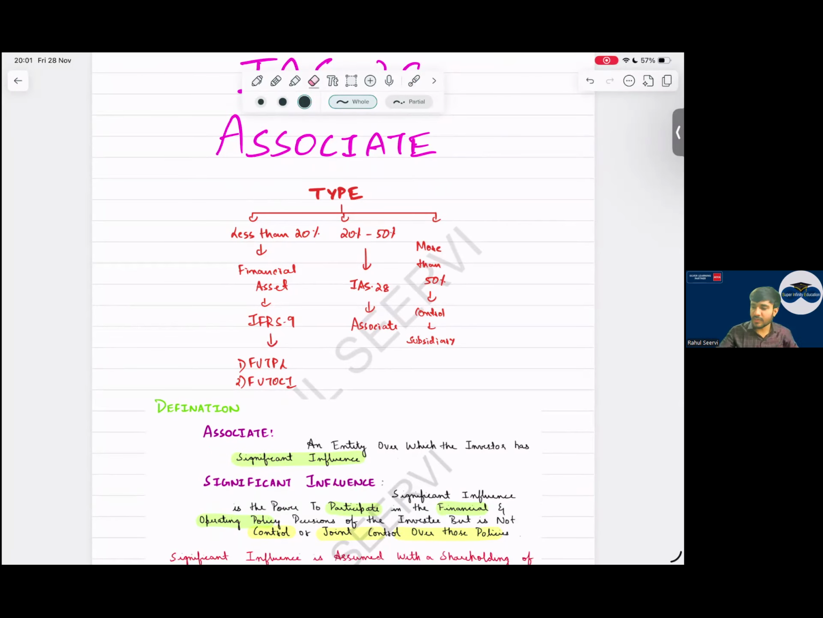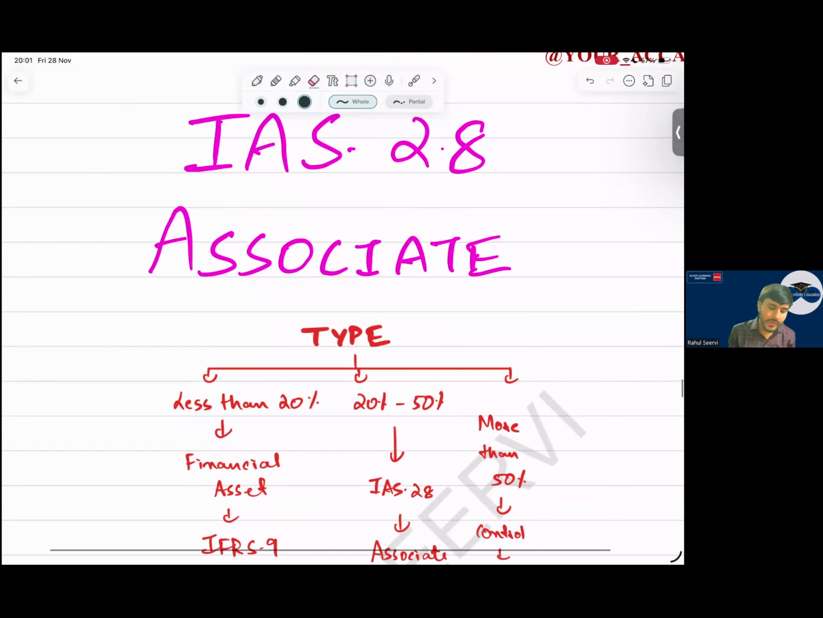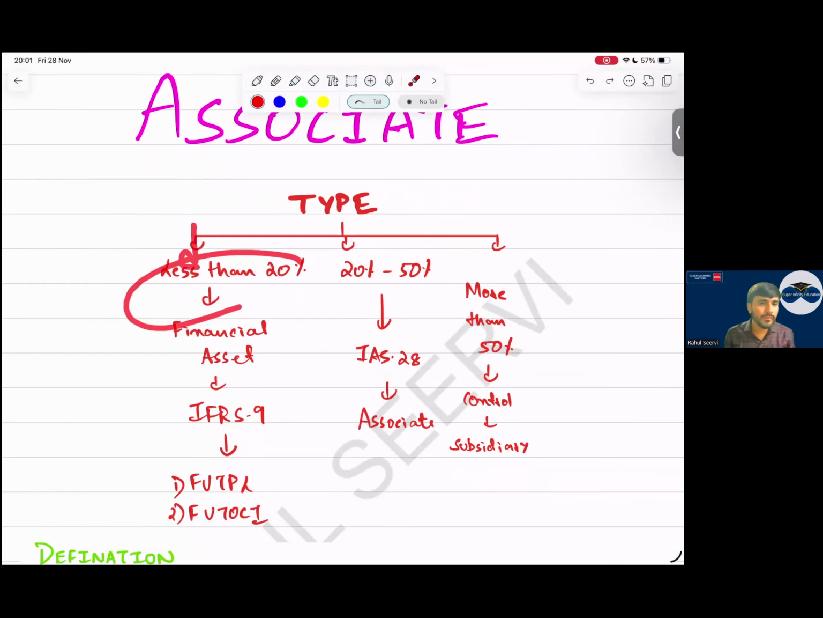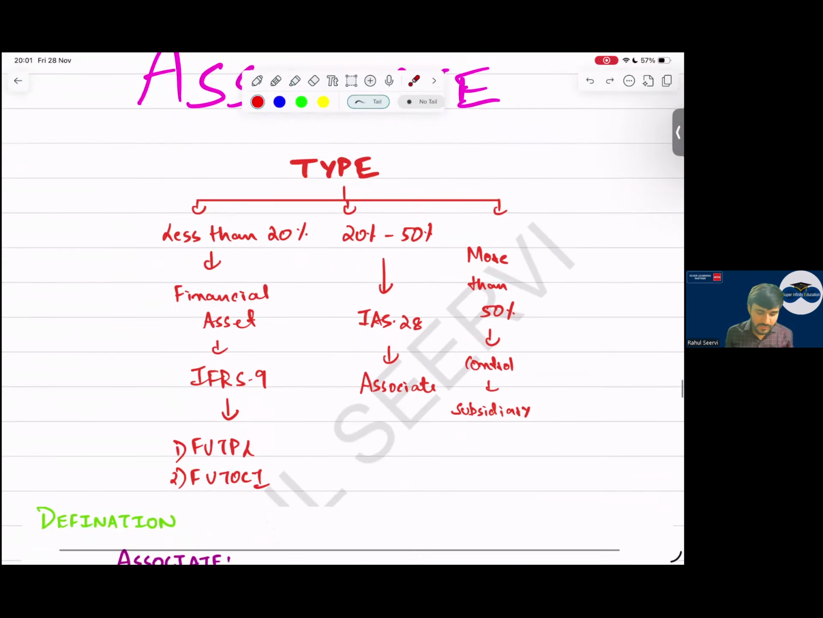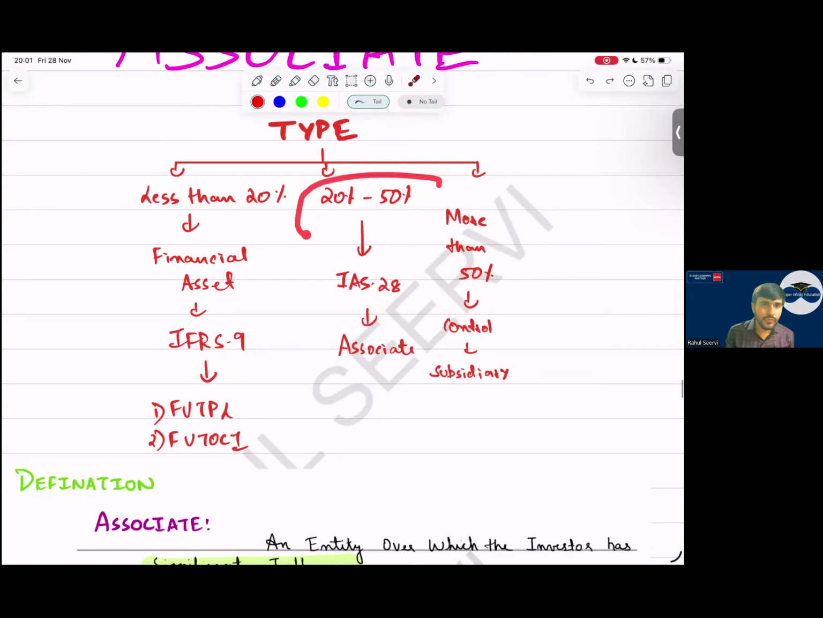Okay, chalo then let us start with now associate part. IAS 28, a very important topic, associate. So let us first understand what does associate means. Sir, if the percentage is less than 20, what will I say this is? A financial asset, IFRS 9, fair value through P&L, fair value through OCI we follow, sir. Sir, 20 to 50%, IAS 28 associate we follow, sir. If it is more than 50 percentage control, it is subsidiary. Yes, sir. So the percentage is 20 to 50.